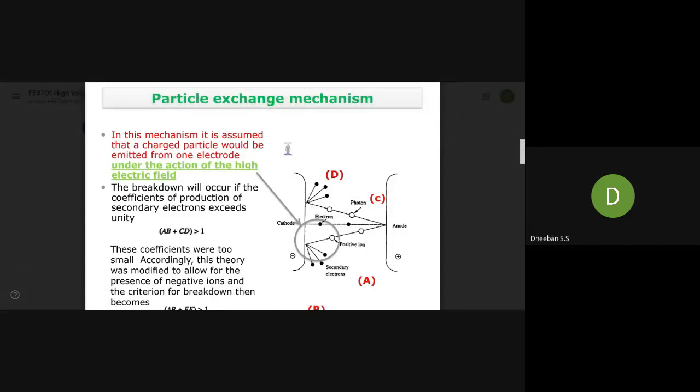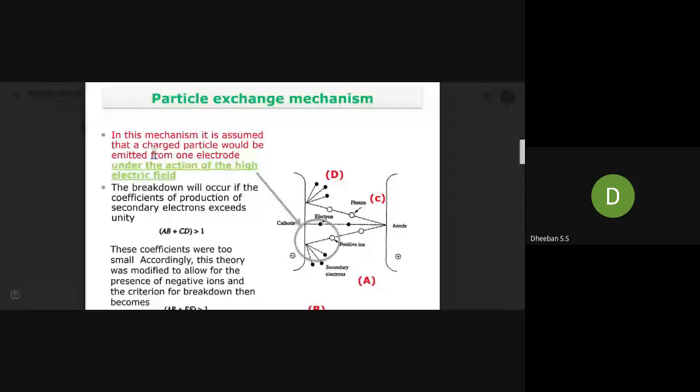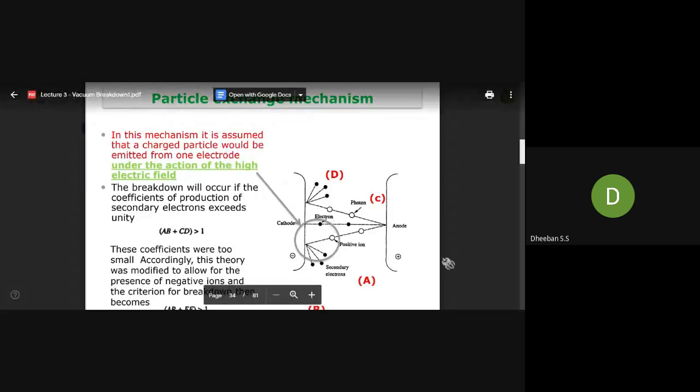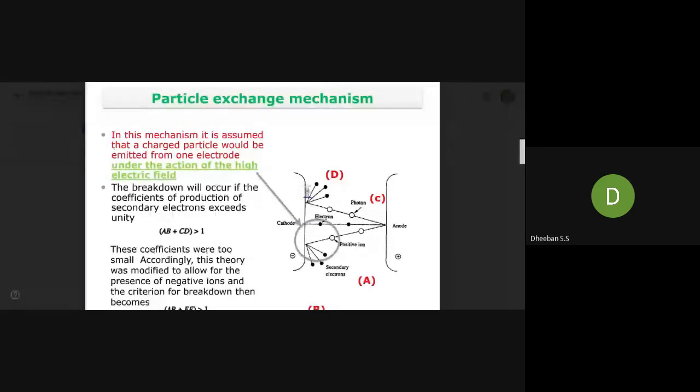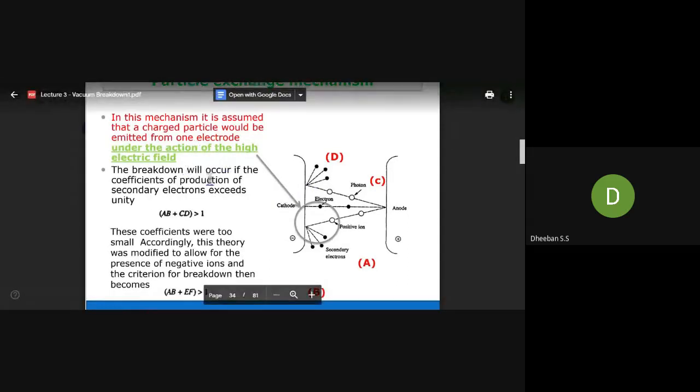The pressure inside that vacuum will be very high, as we have seen. In this mechanism, it is assumed that a charged particle would be emitted from one electrode. You already know that when there are two electrodes, if one electrode is subjected to an electric field, surely there will be liberation of charges. The breakdown will occur if the coefficient of production of secondary electrons exceeds unity.